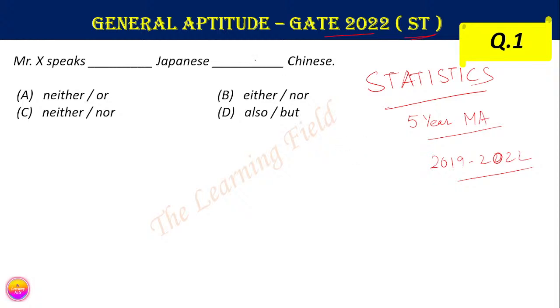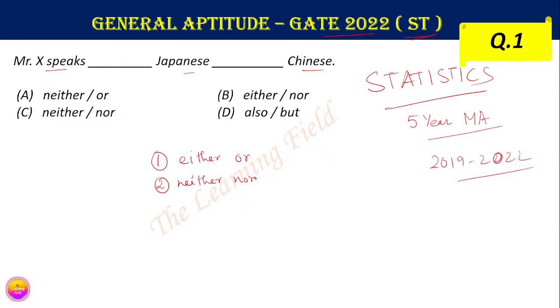So the question number 1 says that Mr. X speaks dash Japanese dash Chinese. There are 4 options: neither or, either nor, neither nor, and also but. I think this is a very easy question. We all know that there are 2 such word pairs: one is either or, and the second one is neither nor.